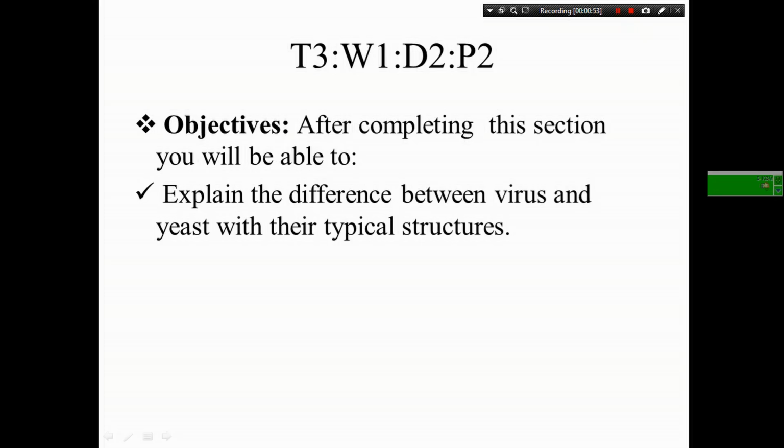Their mode of nutrition is autotrophic and heterotrophic, but most bacteria are heterotrophic, except blue-green algae or cyanobacteria. Those are what we discussed yesterday. In today's lesson, we are going to discuss the next type of microorganisms, which are virus and yeast. The objective of today's lesson is that after completing this section, you will be able to explain the difference between virus and yeast with their typical structures, and identify their harmfulness and usefulness in our lifetime. Let's start the lesson.